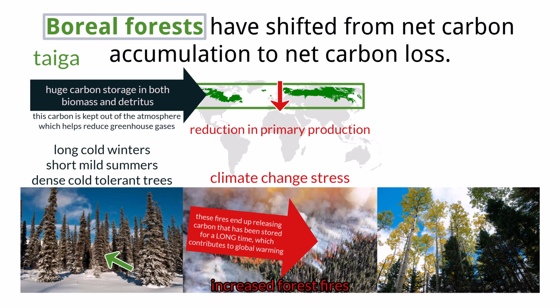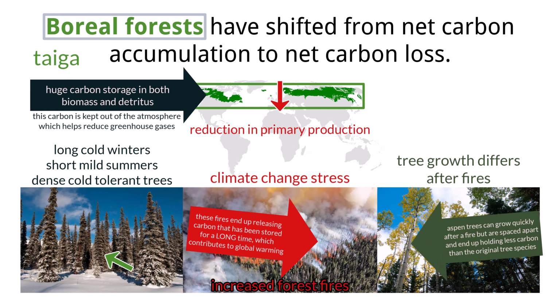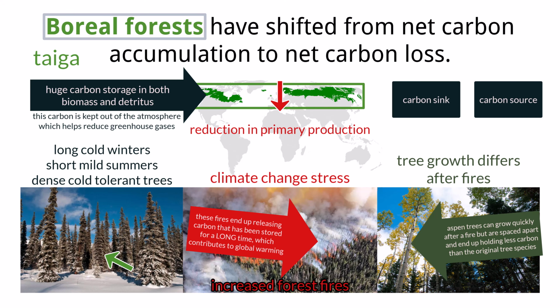In addition, after fires have taken place, new trees will grow, many of which can be aspen trees that are spaced apart and hold less carbon than fully grown spruce, fir, or pine trees. Due to these reasons, boreal forests are at a tipping point, moving from being carbon sinks, in which they have traditionally stored carbon, and are changing into carbon sources, in which they are releasing more carbon than they store.